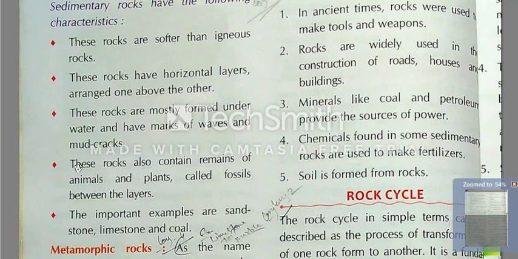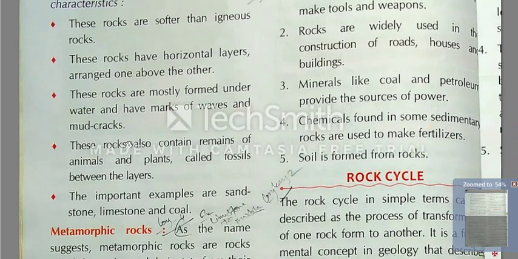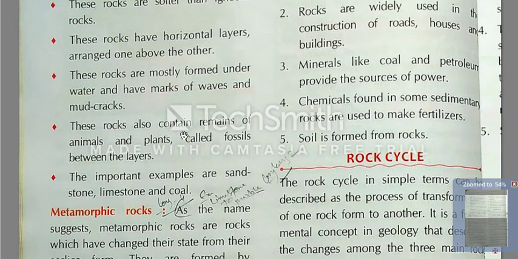Sedimentary rocks also contain remains of animals and plants, called fossil fuels, between the layers. And some more important things are there.